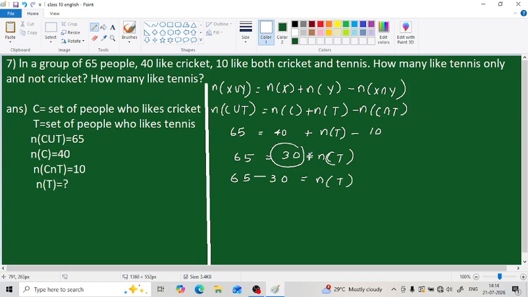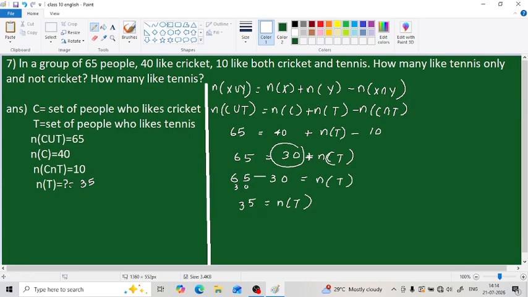Since it is a positive sign, we are getting the answer directly. So n(T) = 65 minus 30. We subtract 30 from 65, so n(T) is 35. The number of people who like tennis is 35.